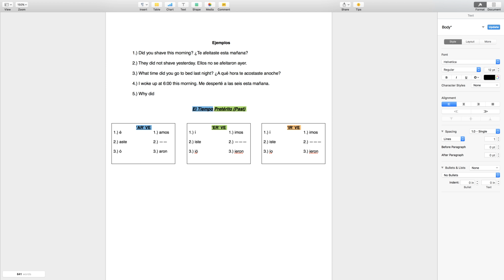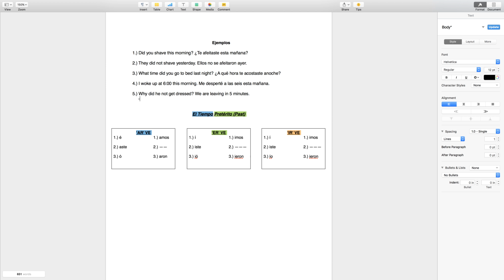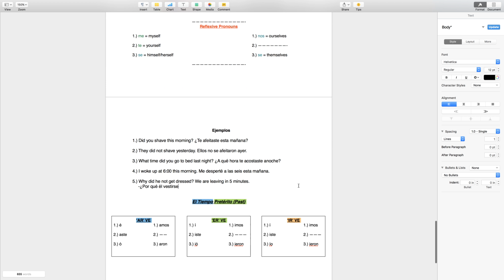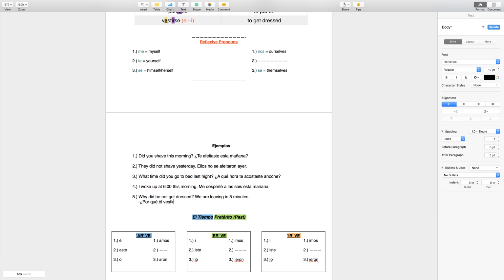Why did he not get dressed? We are leaving in 5 minutes. Alright, here we go. Porque él, here's the verb vestirse. We're going to take the SE off here, put it at the beginning of the sentence, or beginning of the verb rather.